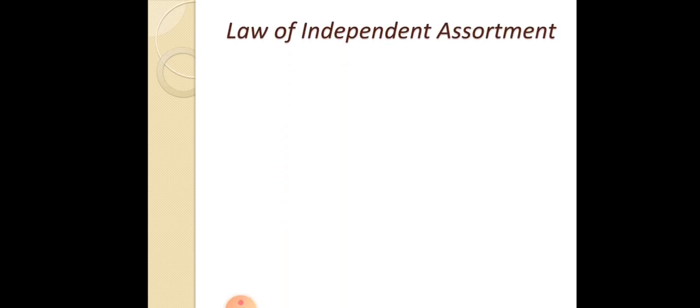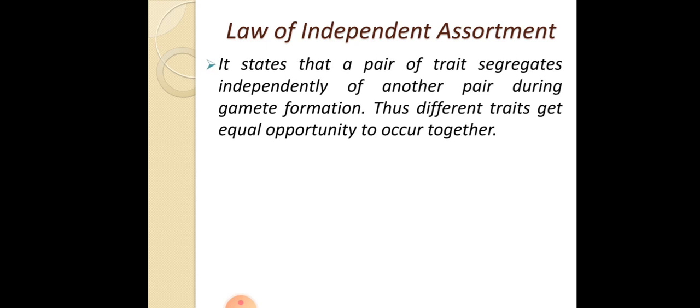Now coming to the next law, which is the law of independent assortment. The law of independent assortment states that a pair of traits segregates independently of another pair during gamete formation. Thus, different traits get equal opportunity to occur together. We have learned that during gamete formation traits segregate, but this segregation is independent from another pair.